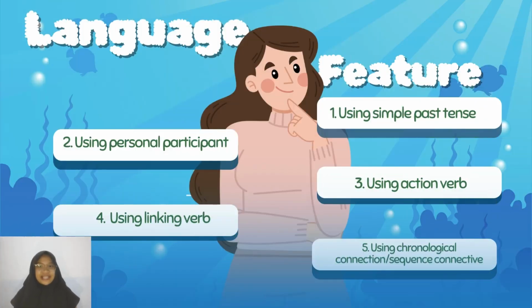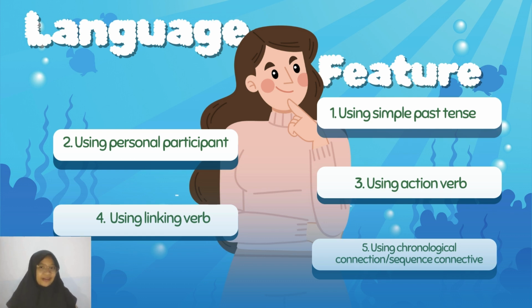In recount text, there are language features that are used. There are five. Number one is using simple past tense. The second is using personal participants. The third is using action verbs. The fourth is using linking verbs. And number five, the last one, is using chronological connections or sequence connectives.